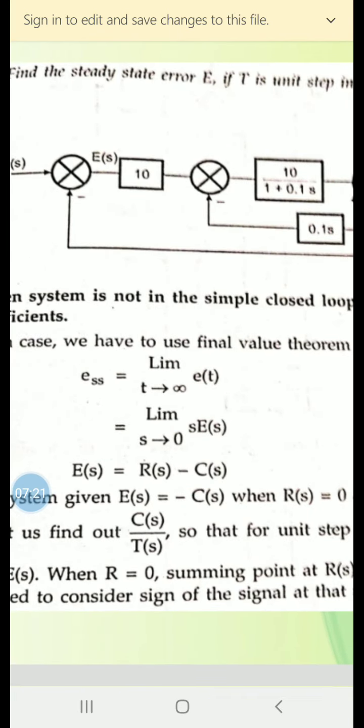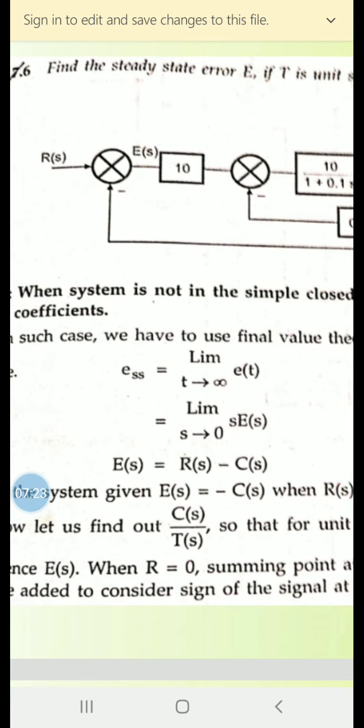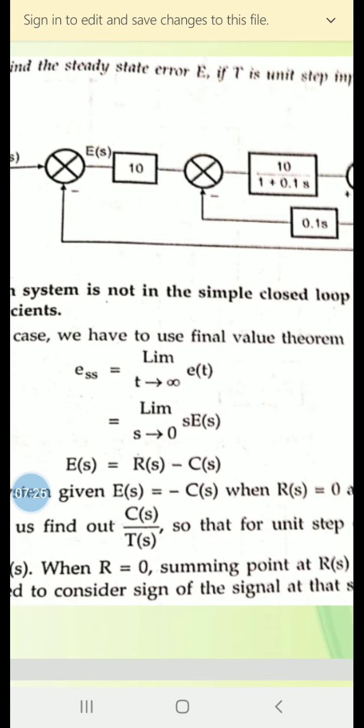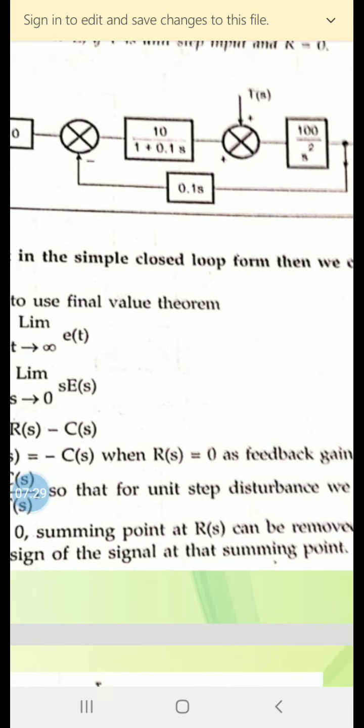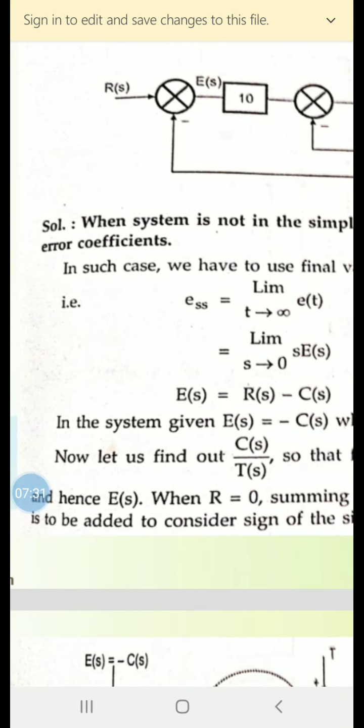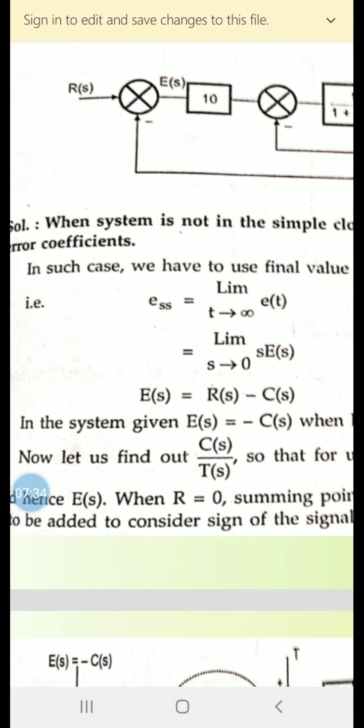We'll see the next problem. Find the steady state error e if the input is a unit step disturbance and R is equal to 0.